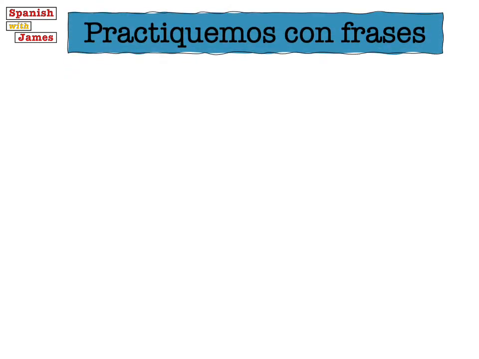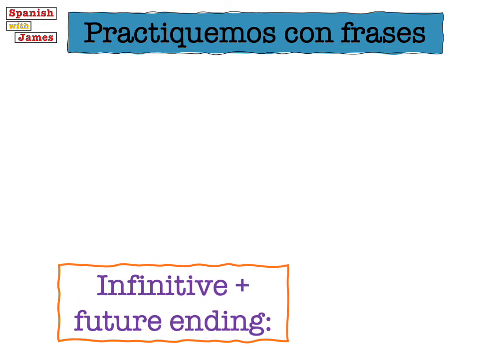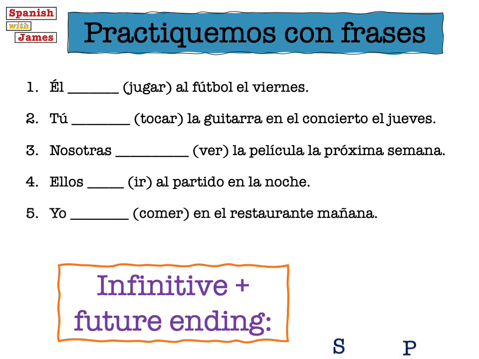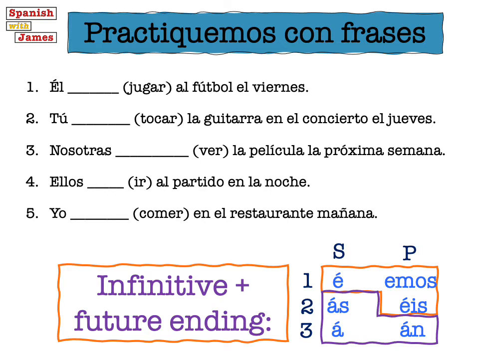Ahora vamos a practicar con algunas frases. So now we're going to practice with some sentences. So I've got a little hint here for you again. It's the infinitive plus the future ending. And we've got 5 different sentences here where we're going to complete the verb. And here we've got our little grid to help us remember which ending we need to use. So our first one, we'll do it together again. Él, so he, and then we've got the verb jugar, to play. So he will play football on Friday. Él jugará al fútbol el viernes.